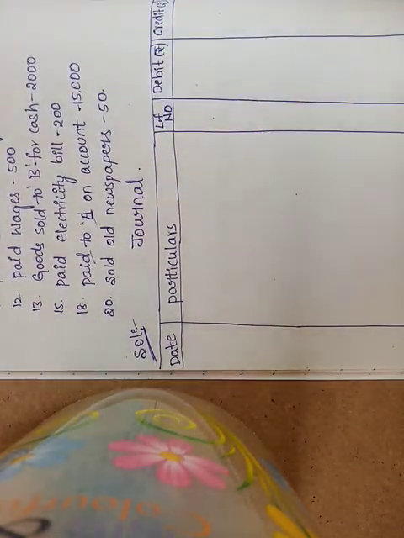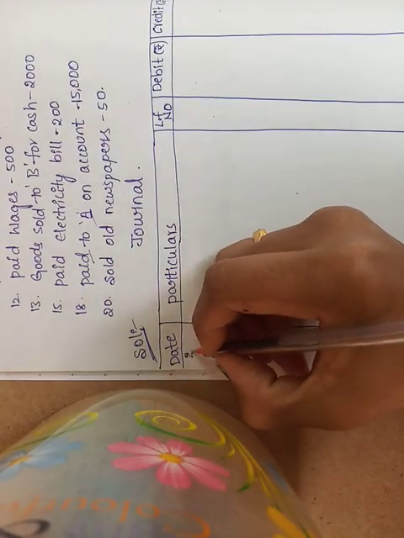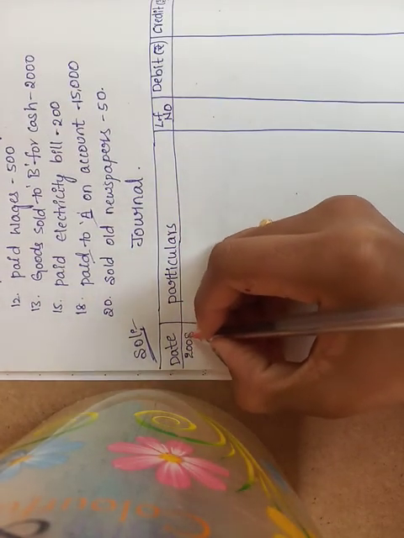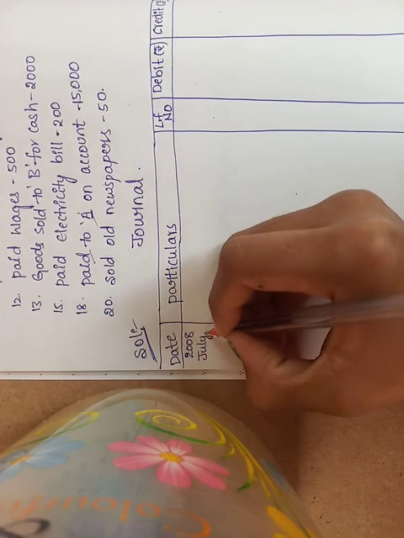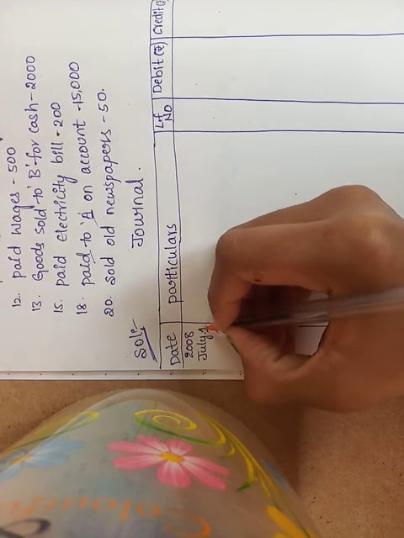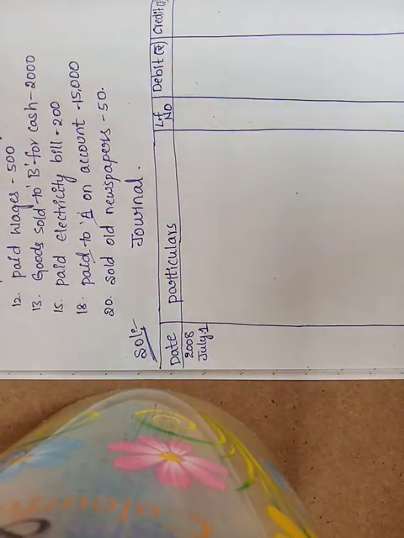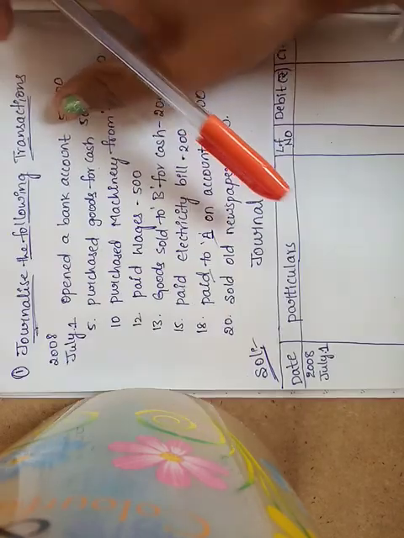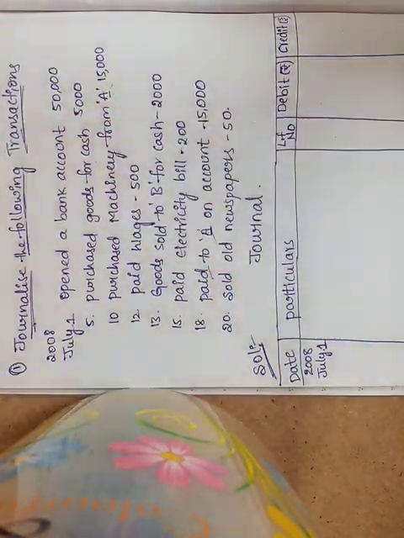See the first one. On the main head write 2008 July 1st. We have to prepare the journal in chronological order, that is, date wise. So first, on July 1st, is open a bank account with the amount of rupees 50,000.